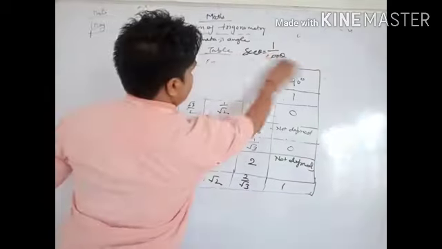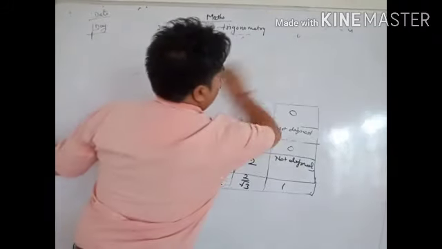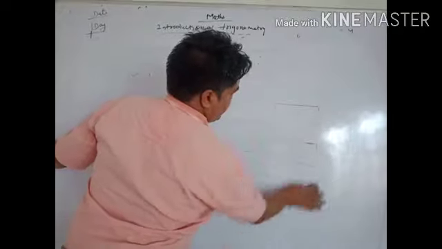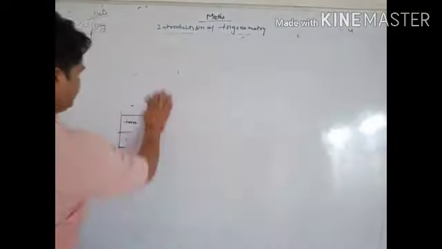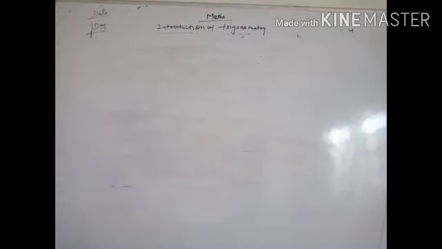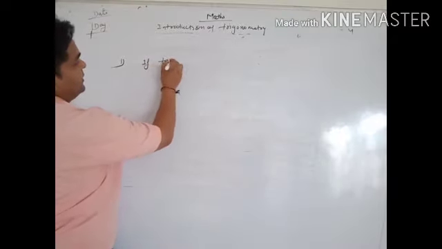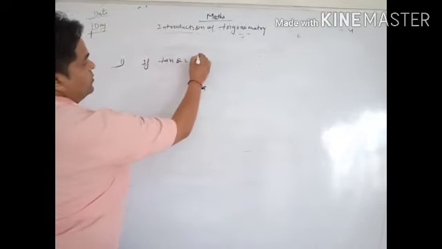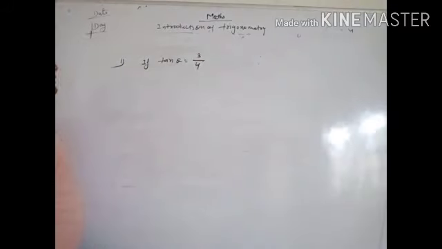And now, which type of question is coming in this exercise? So today we are discussing which type of question is coming for this exercise. First, if we have given tan theta equal to 3 by 4, clear?